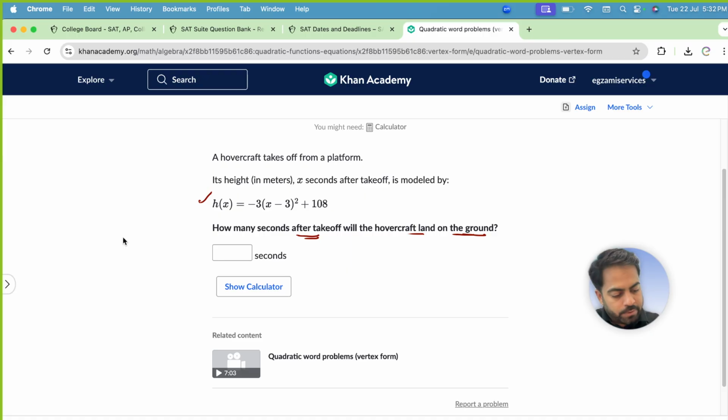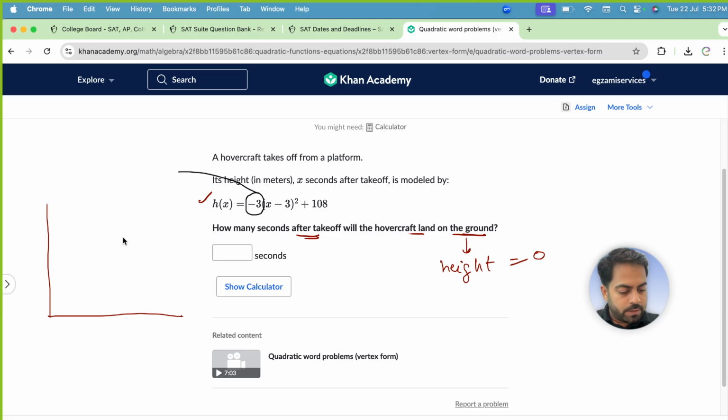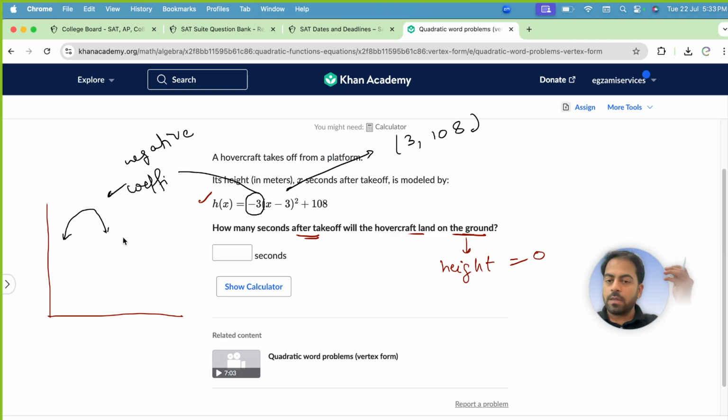So it means when it lands on the ground, its height will be zero, right? And this is a negative coefficient here, which indicates a downward parabola. I hope you know that this indicates a downward parabola. And in negative 3 times (x minus 3) whole square plus 108, the vertex is 3 comma 108, right? So this point is the vertex, at 3 comma 108, right? So it is going like this.